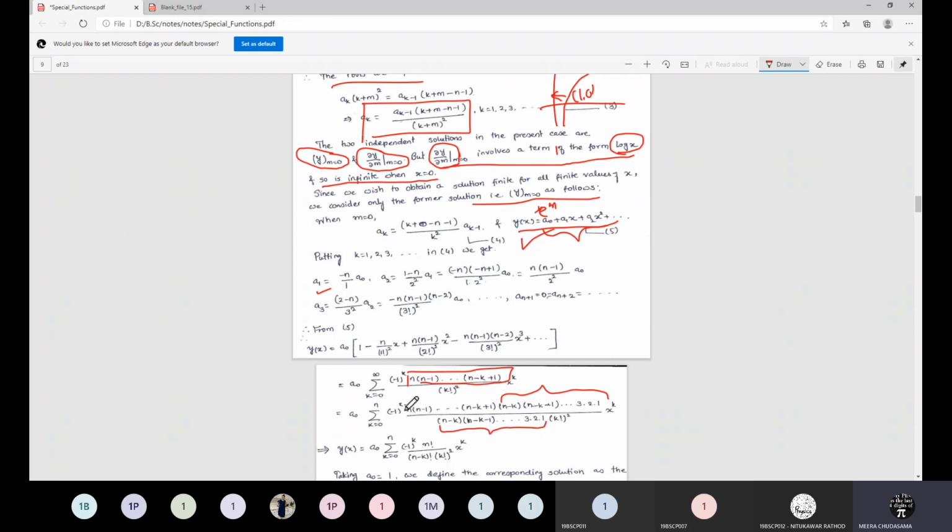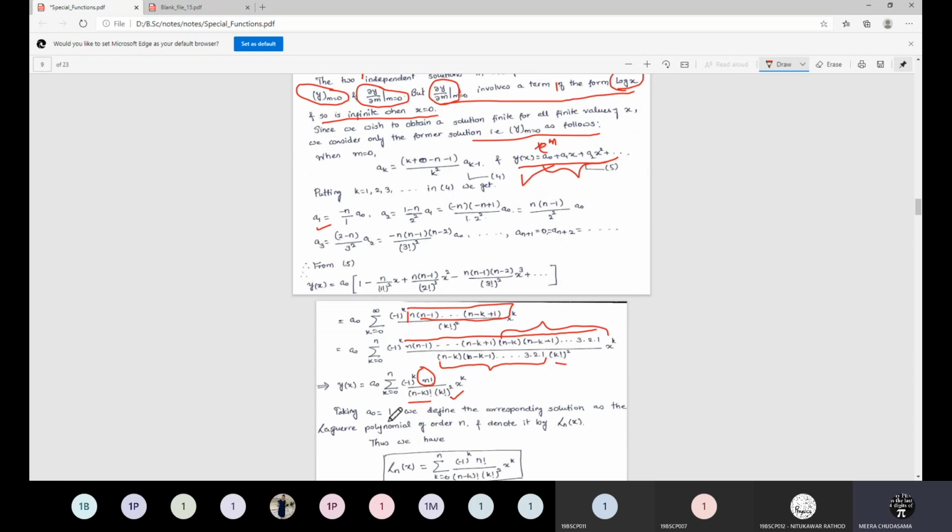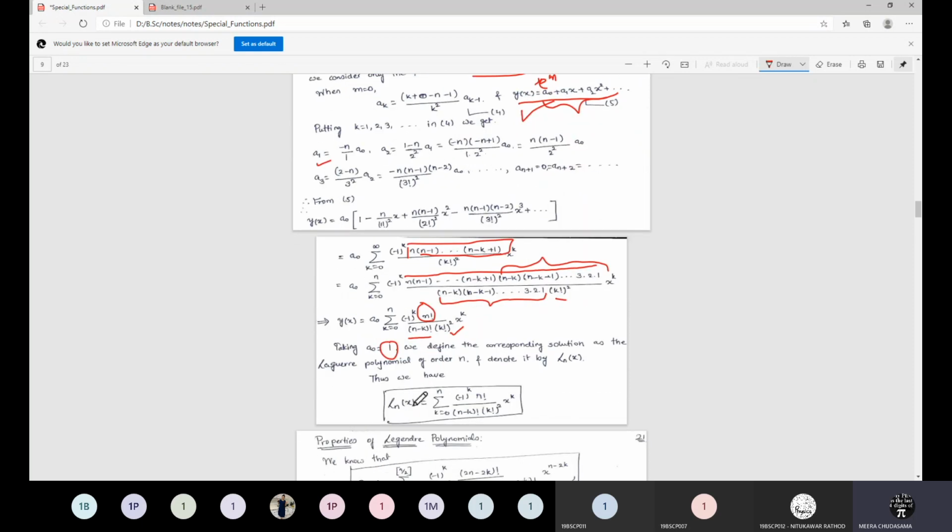Together with the 1 to n product, this will give you n factorial. This multiplied and divided factor will give me n minus k factorial, and the square is already there, and x raised to k. So when you choose a0 as 0, this is the finite series you will get.